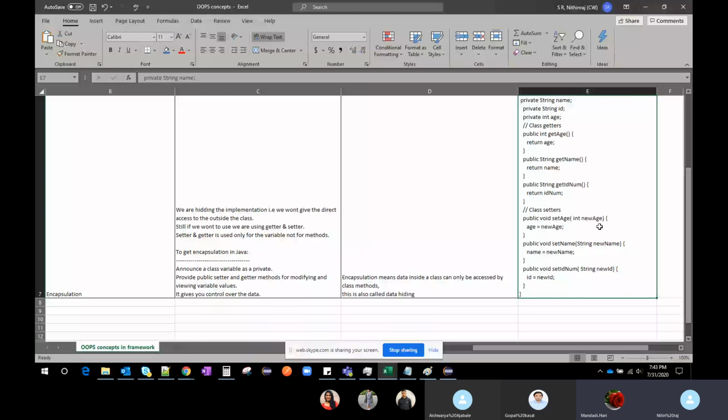Okay. So getters and setters are applicable only for the variables, not for the methods. So we are adding the implementation details that we don't want to show to the outside world.